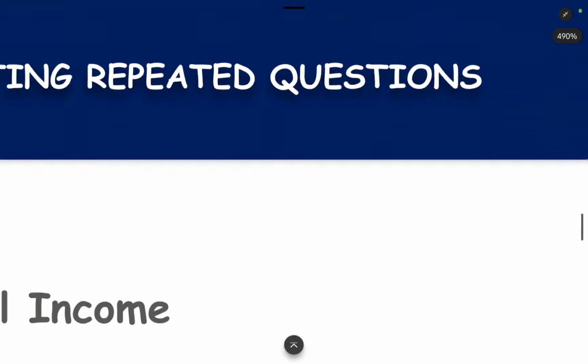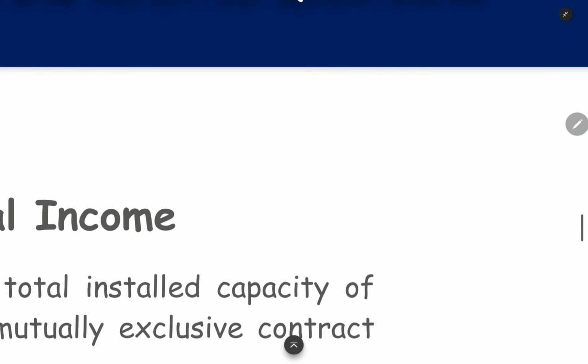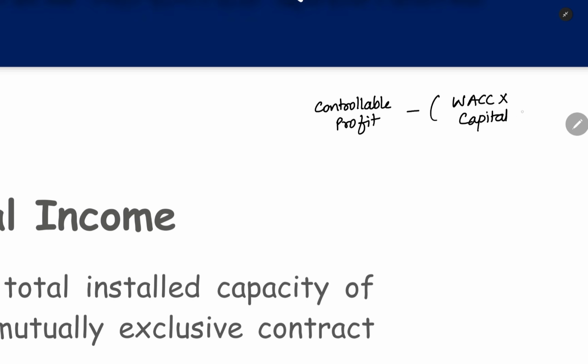So we saw the concept of residual income. If you want it in the format of a formula, the formula is controllable profit minus weighted average cost of capital into capital investment. This is the formula for finding out the residual income. Now we can move to the question.